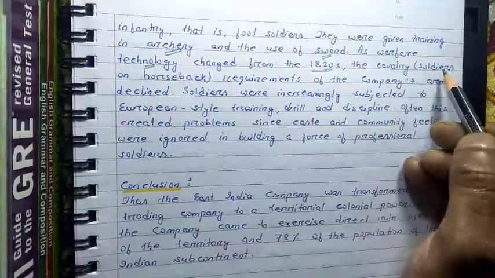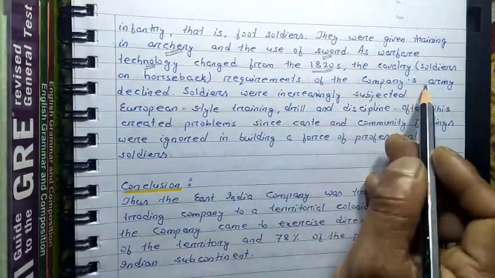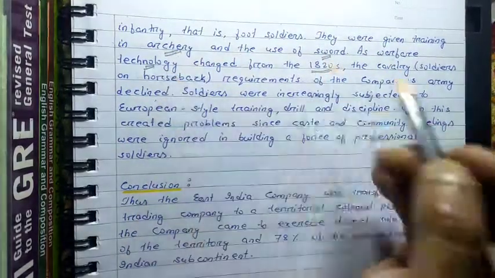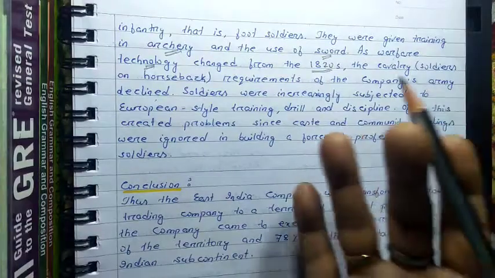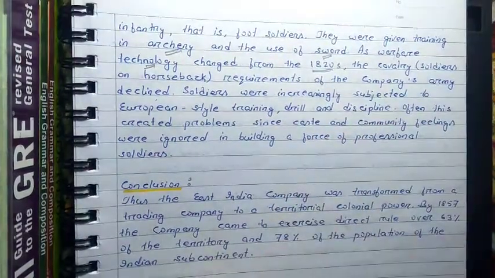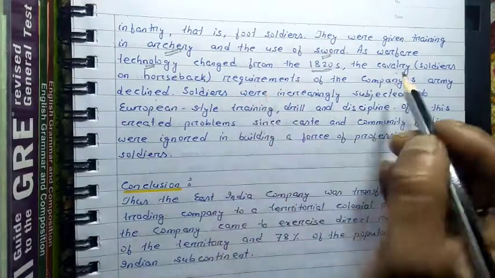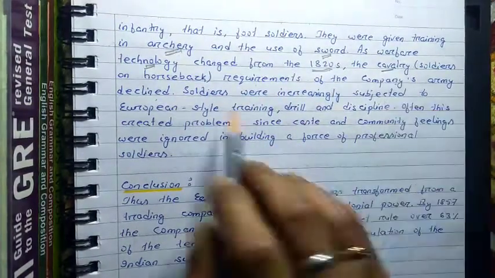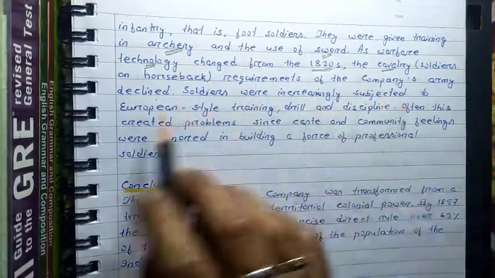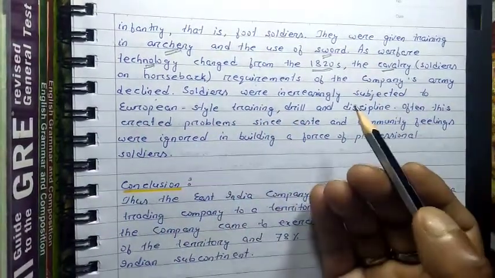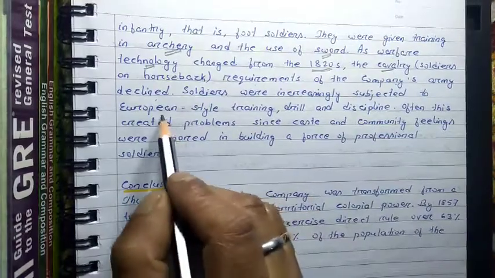The cavalry, or the soldiers on horseback, requirements of the company's army declined. So when the warfare technology changed, when different types of modern weapons were invented, the company declined their requirement of the cavalry soldiers. Soldiers were increasingly subjected to European style training. Now the East India Company started to train the soldiers in their own style, in the European style.